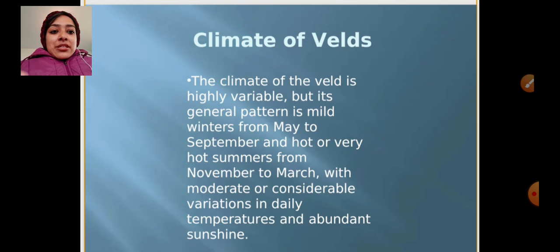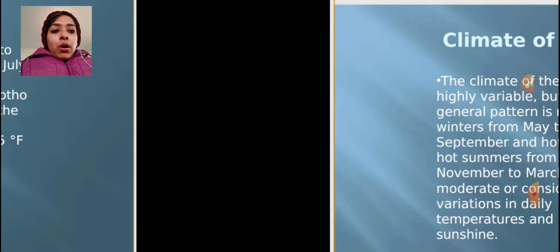Summers are very hot with considerable variation in daily temperature and abundant sunshine, because sun rays fall directly on the equator and this area is near to it. That is why the sunshine is very clear. Some places have a moderate temperature, but the summers are very hot.